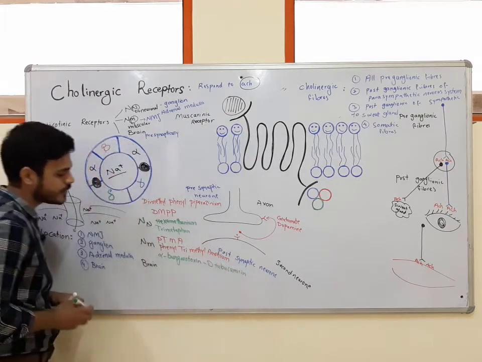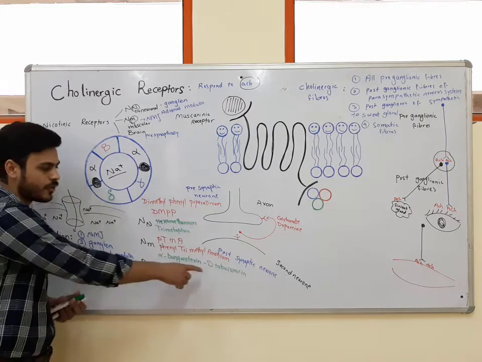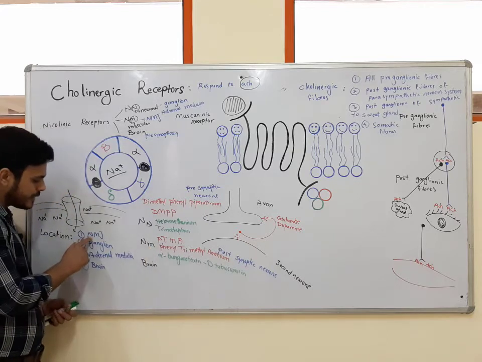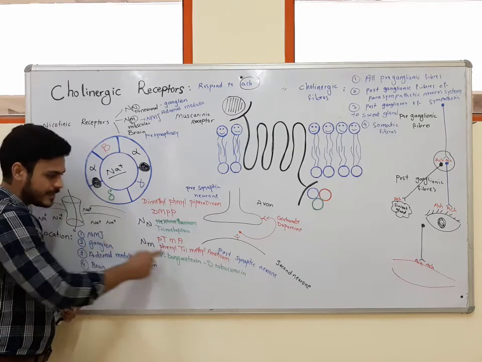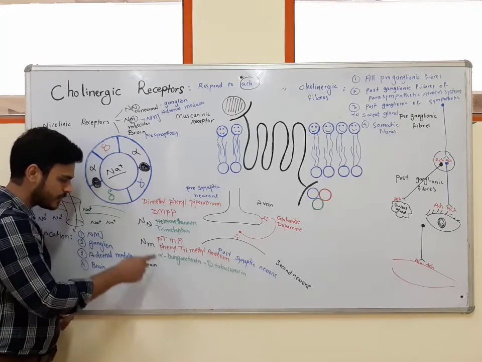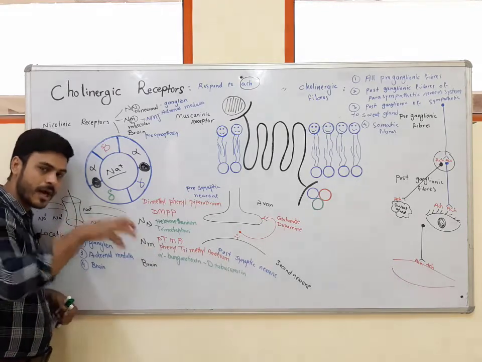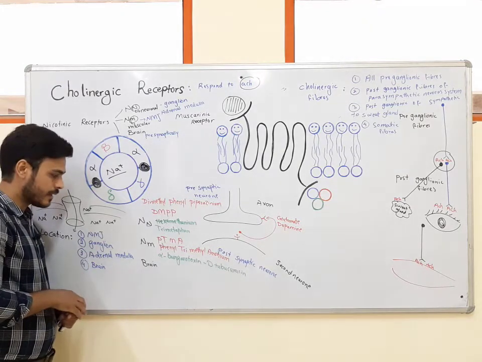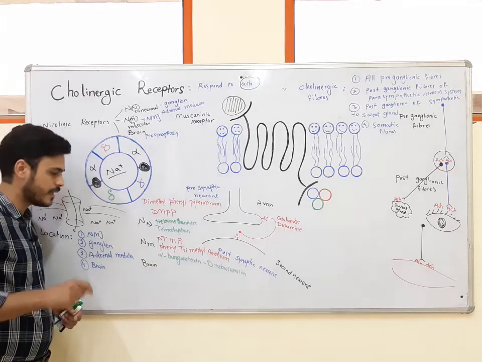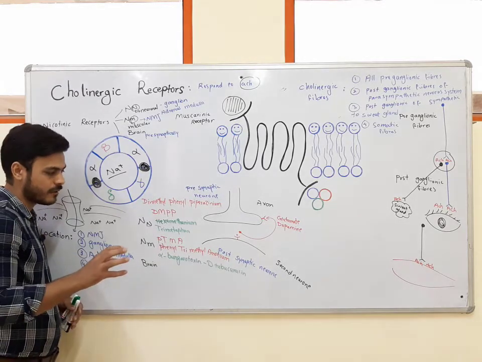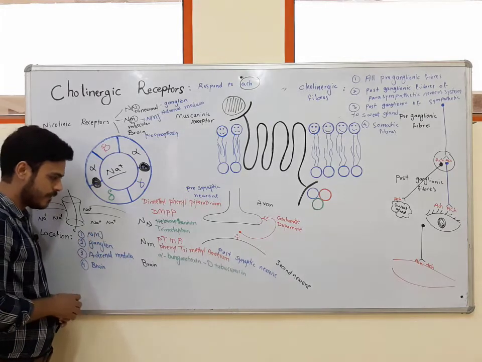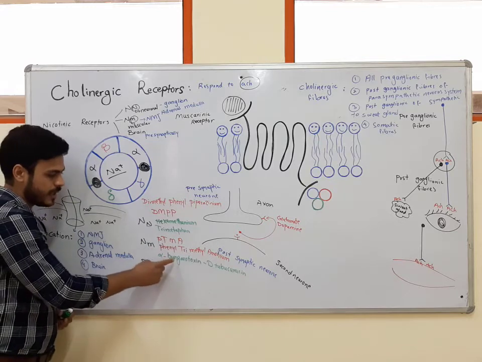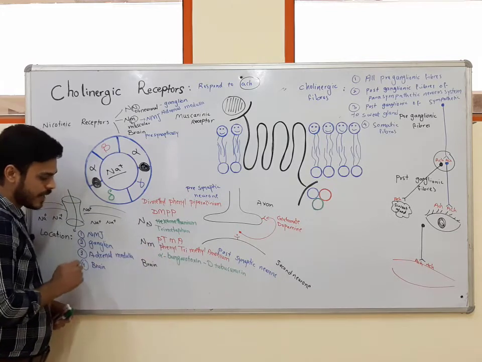Maybe you know about D-tubocurarine. D-tubocurarine is a neuromuscular blocker. The NM receptor is located in the neuromuscular junction. And this D-tubocurarine can bind to the NM subtype and block it, and it can cause paralysis or relaxation of skeletal muscle. It depends on the dose of D-tubocurarine which we give to the patient. So D-tubocurarine is a neuromuscular blocker. It is an antagonist for the NM subtype.